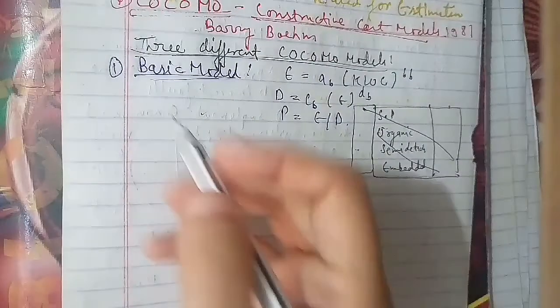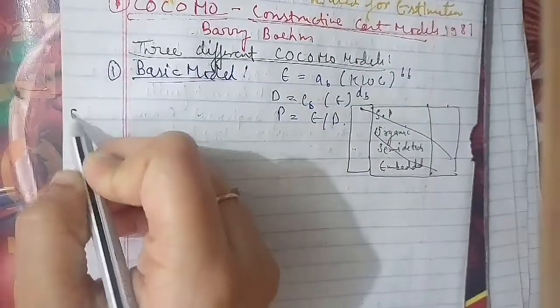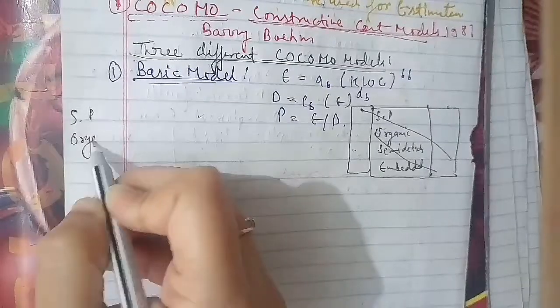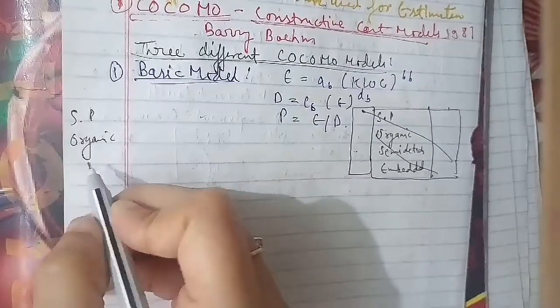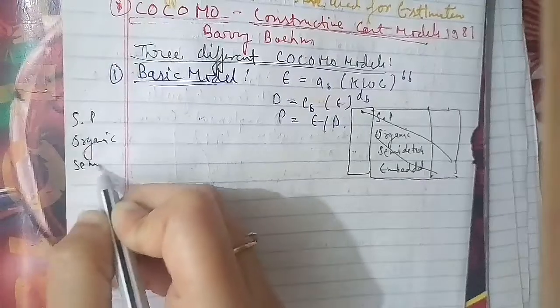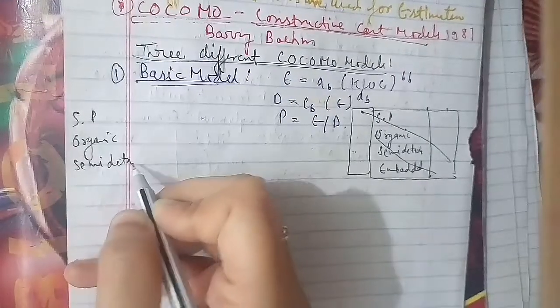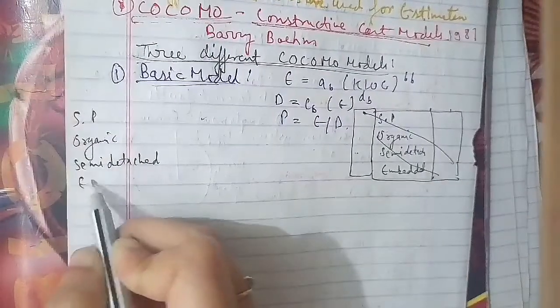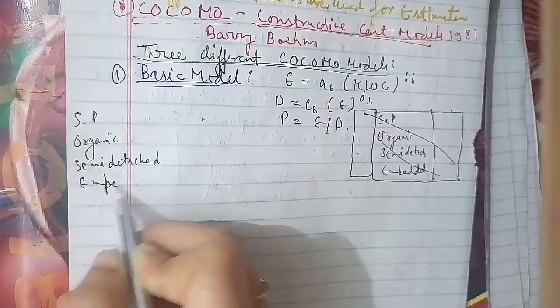So we'll draw another table of software project: organic, semi-detached, and embedded.